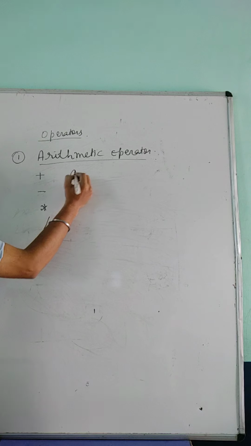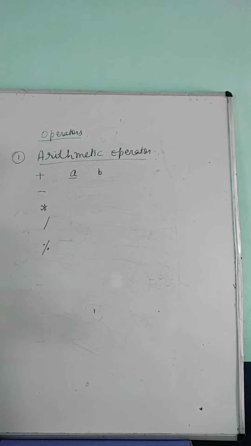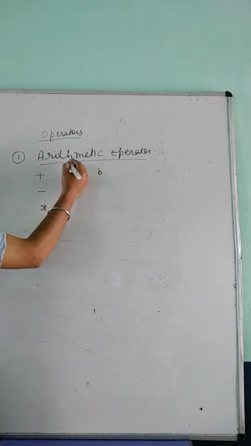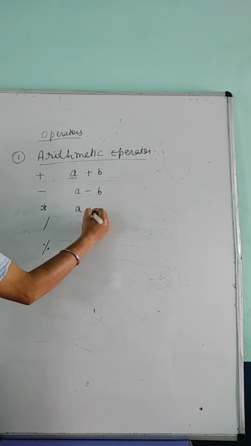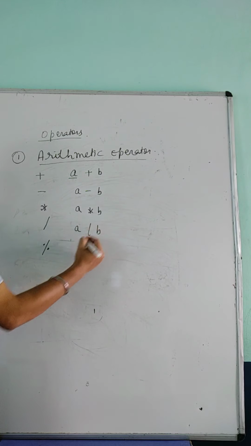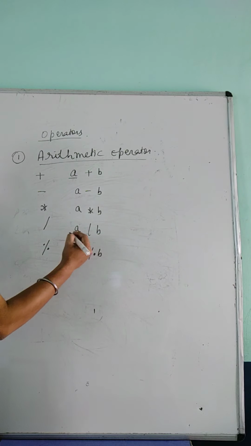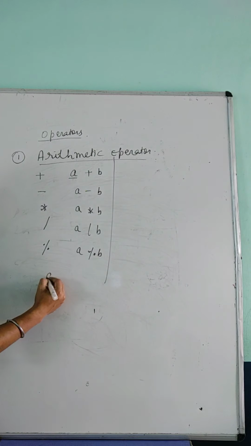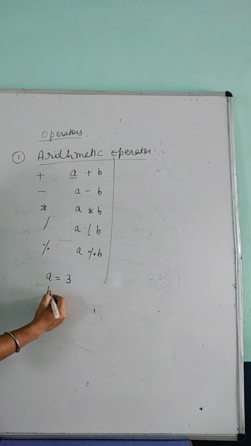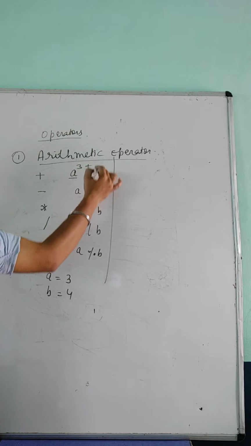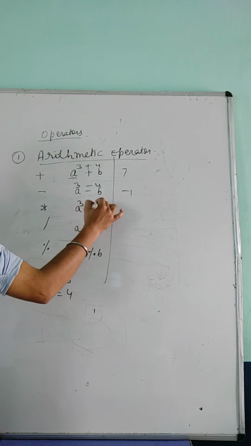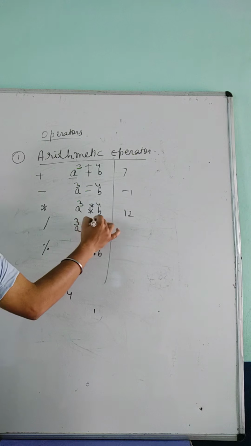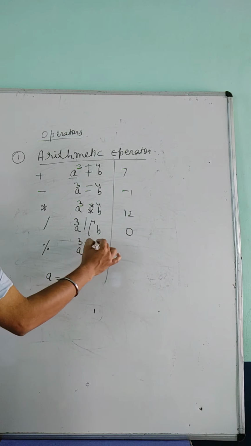Suppose we have two variables, a and b, and they are holding some values. So if I use them, this is a plus b, a minus b, a multiplied by b, a divided by b and a modulus of b. Suppose I take a equals 3 and b equals 4. So 3 plus 4 will be 7, 3 minus 4 will be negative 1, 3 into 4 will be 12. Now 3 divided by 4 is 0 and 3 modulus of 4 is 3.